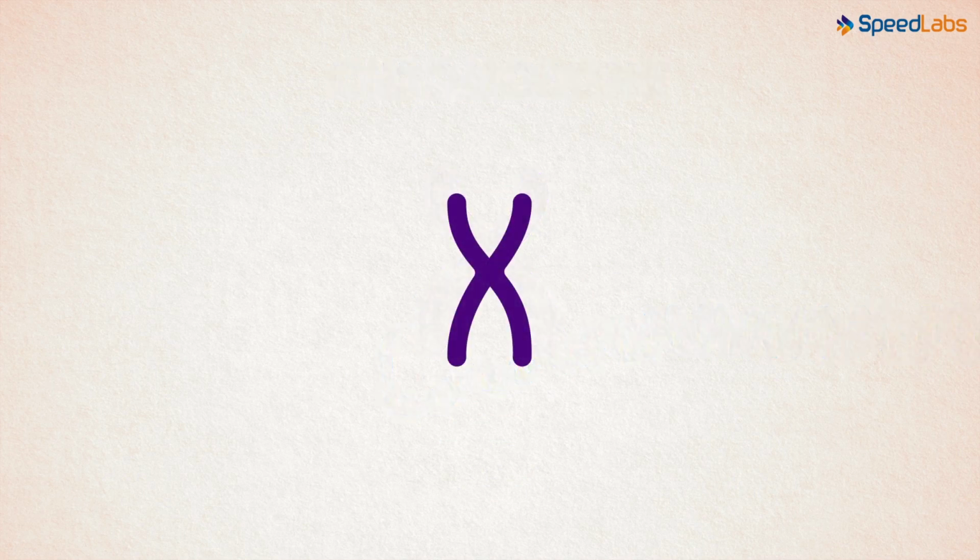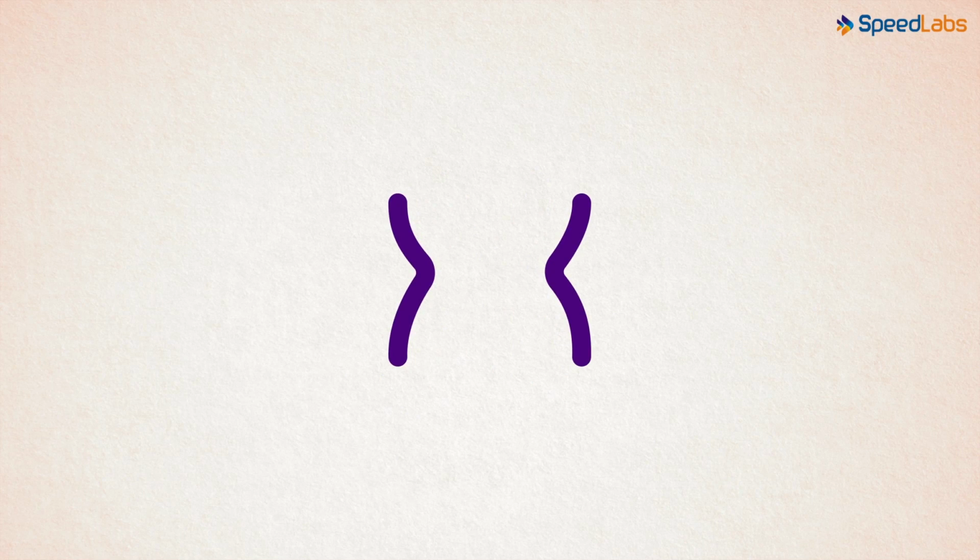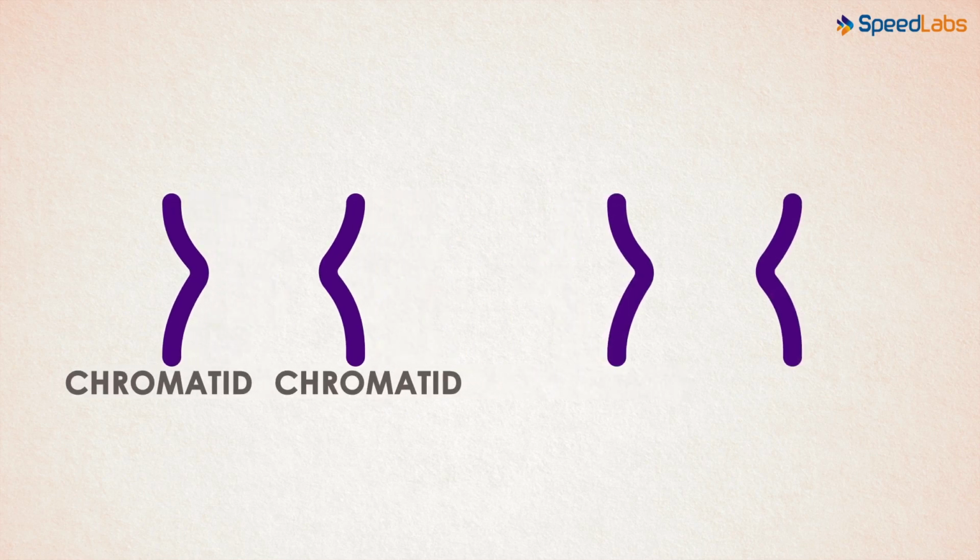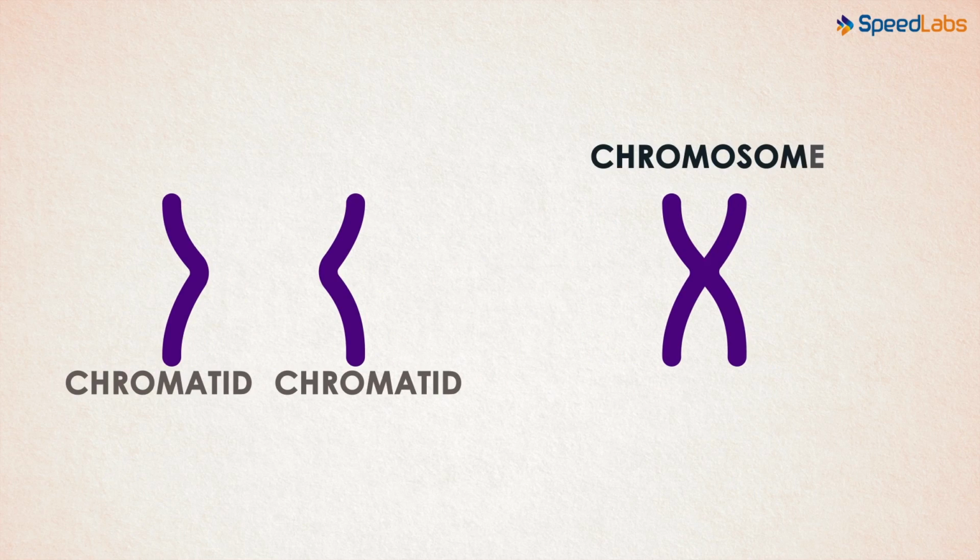But the chromosome seems to have two individual strands joined at the center. What is each single strand called? One single strand is called the chromatid. Two chromatids join at a point in the center to form a single chromosome. This center point here has a nice name. Do you know what it is called? It's called the centromere. Well, do all chromosomes look like this at the very beginning?